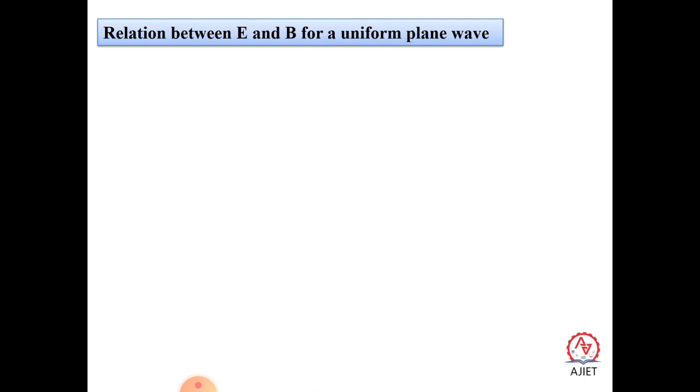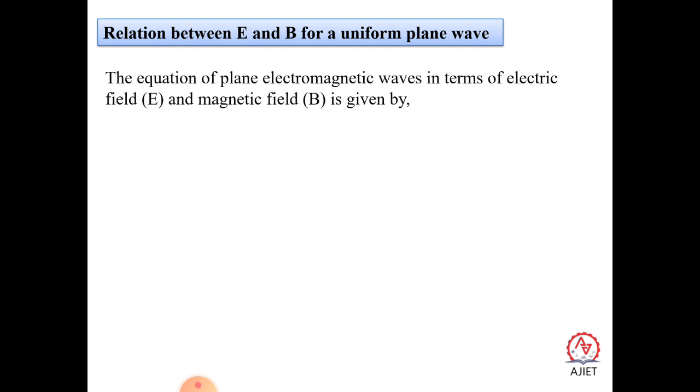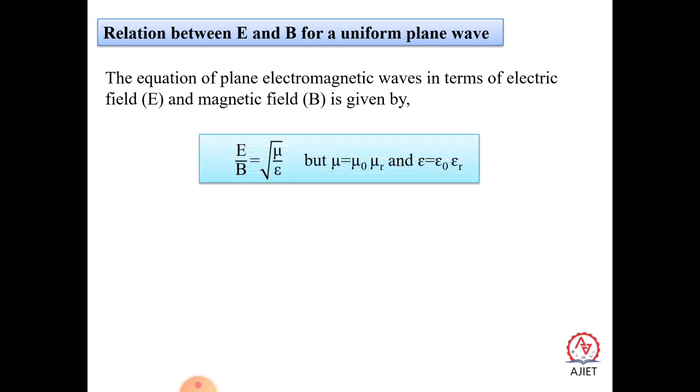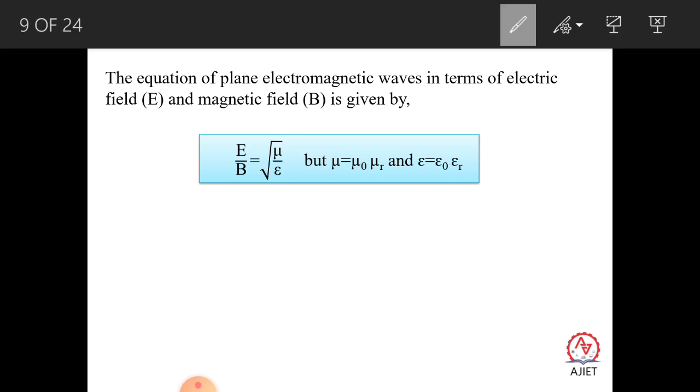Next, coming to the relation between E and B for a uniform plane wave, the relation between electric field and magnetic field. The equation of a plane electromagnetic wave in terms of electric field and magnetic field is given by E by B is equal to square root of mu by epsilon.